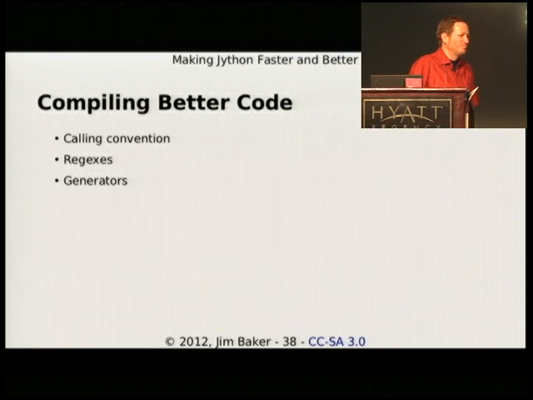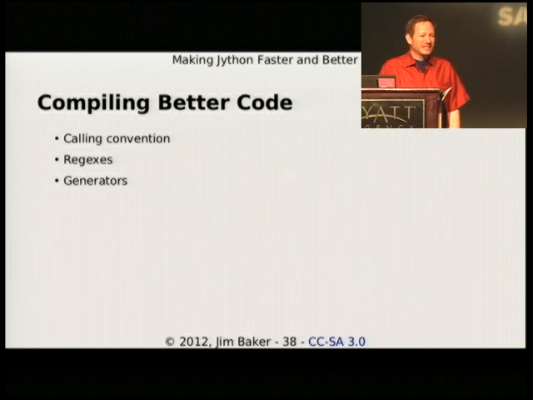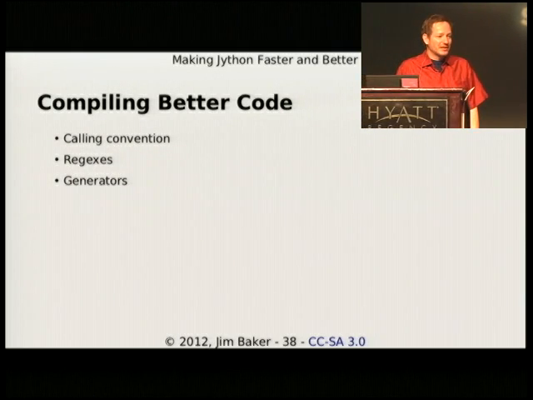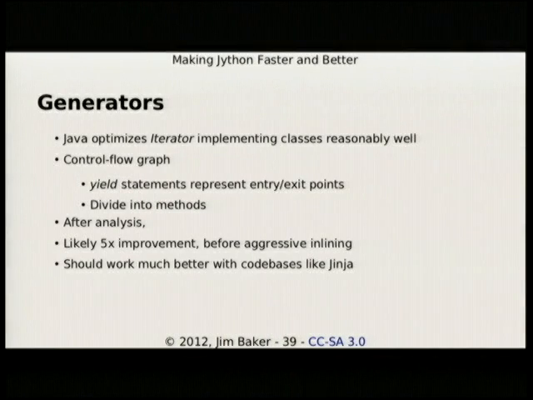We can also be better about how we compile our code. I mean, we just haven't really done as much as we would like on that. And that's principally because writing an alternative implementation is sort of hard because you have all these fiddly bits that you have to take into account. Here are some of the things that we've actually worked on: the calling convention, and I have some ongoing work to improve generators. And I'm going to skip that.